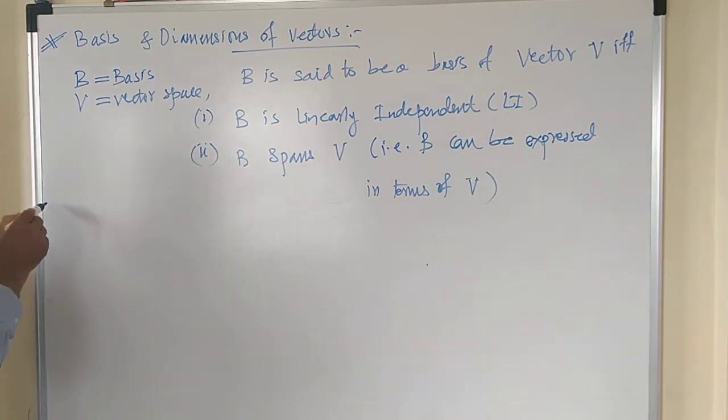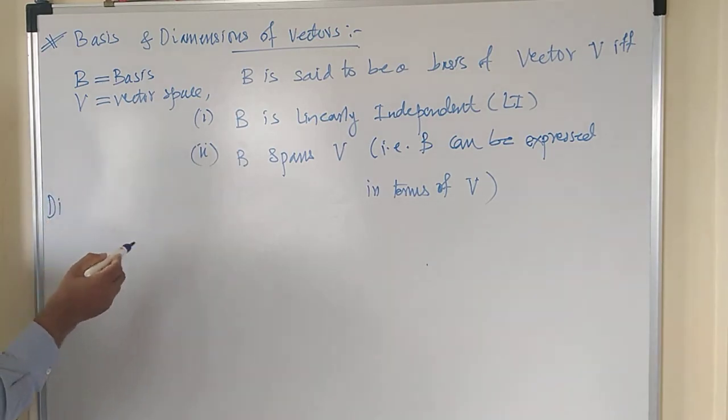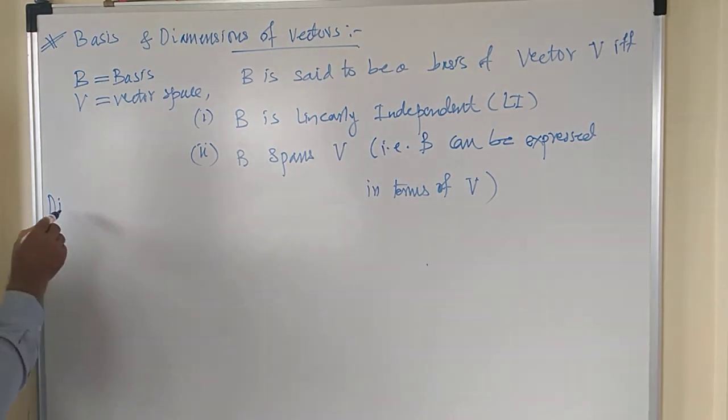Now, what is meant by dimension? Let's finish these definitions and then we'll go for examples. So, dimensions.